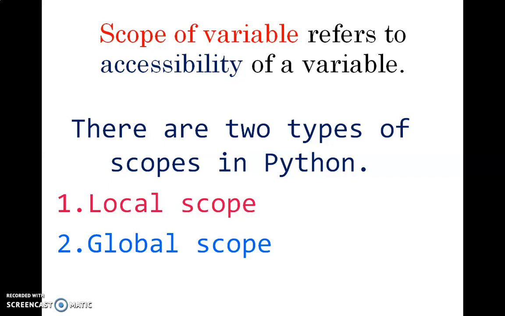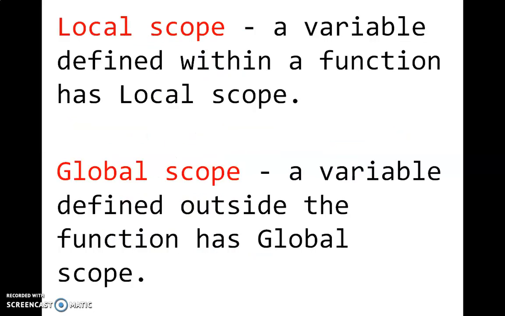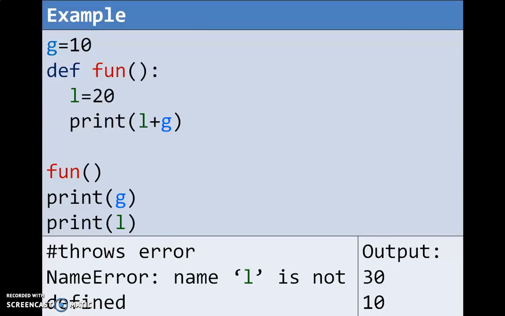There are two types of scopes in Python: local scope and global scope. A variable defined within a function has local scope. A variable defined outside the function has global scope.